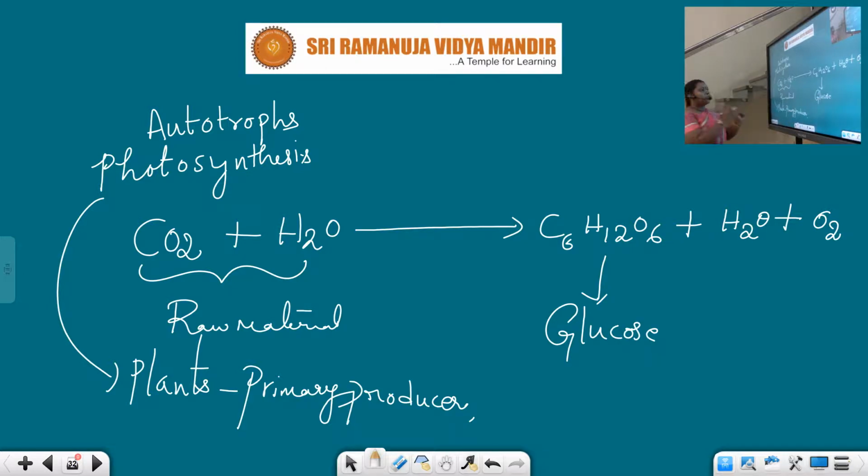Everybody should know this reaction, a very fundamental thing in biology. Carbon dioxide and water give rise to glucose, water and oxygen. So our plants do require water for their growth and development.